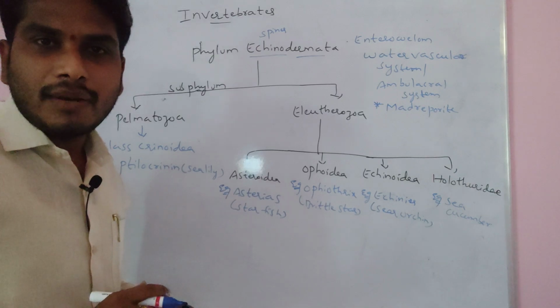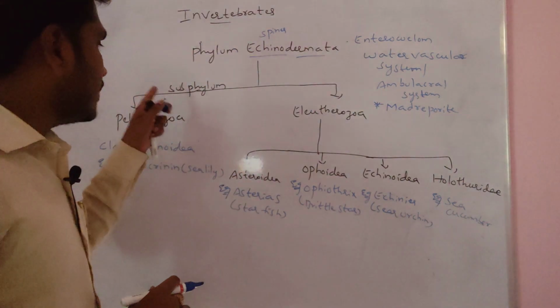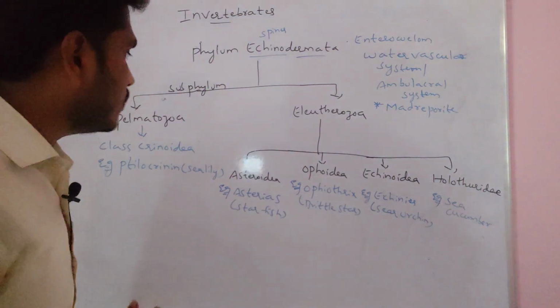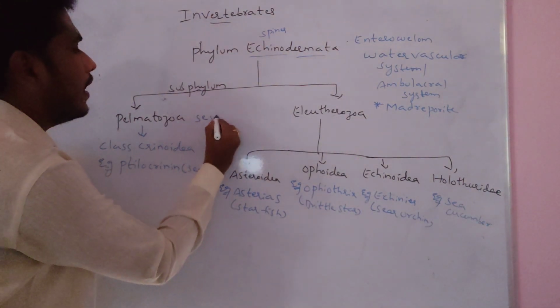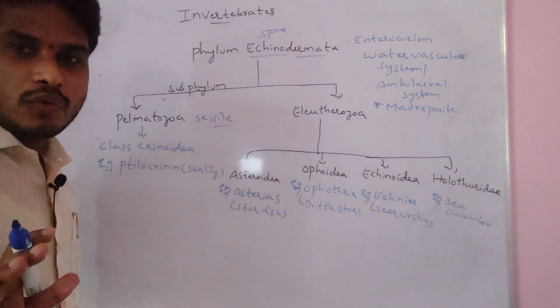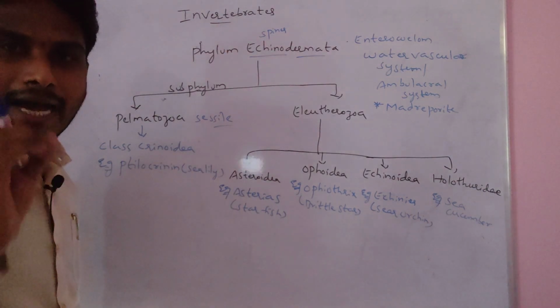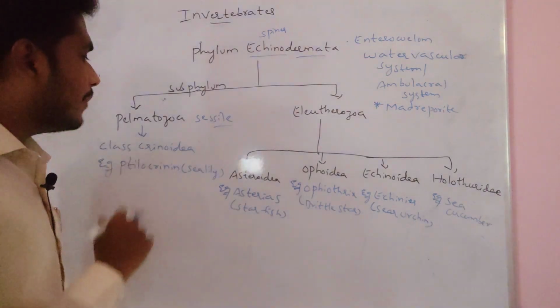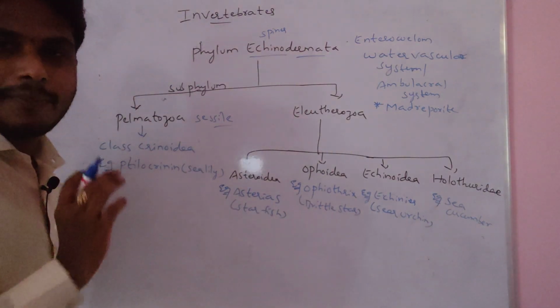Echinodermata consists of two subphyla: subphylum Palmatozoa and subphylum Eleutherozoa. Remember this point: the Palmatozoa are sessile. They can't move. In the Palmatozoans, madreporite is absent. As madreporite is absent, the ambulacral system will not function properly here.